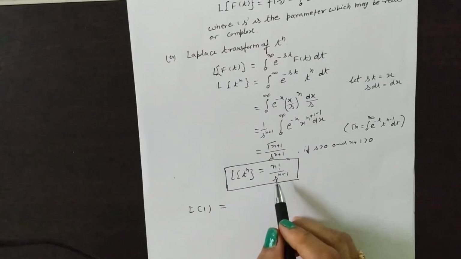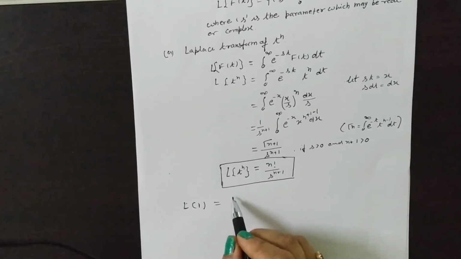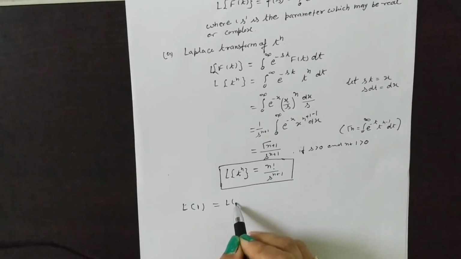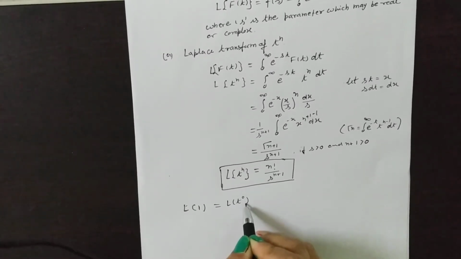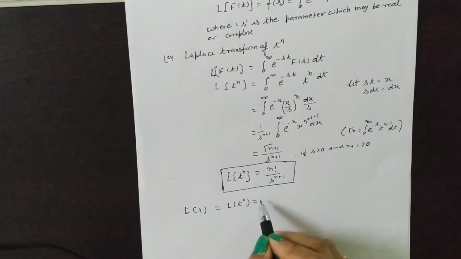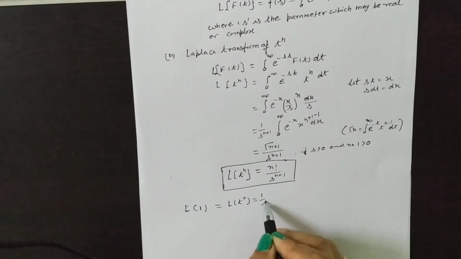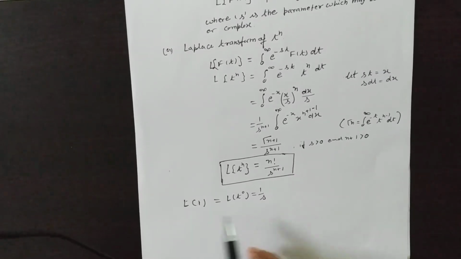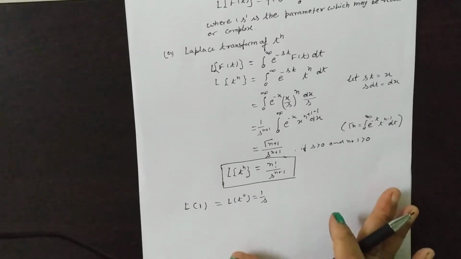This becomes 1 by s. Laplace of t to the power 0, or 1, is equal to 1 by s. So you know the formula: the Laplace of 1 is 1 by s.